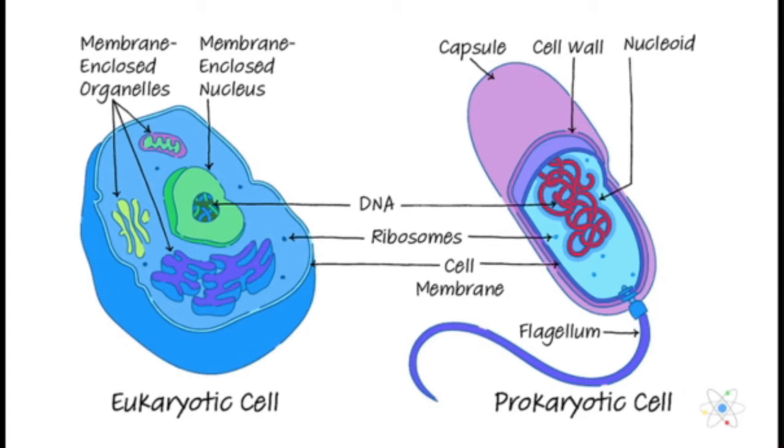That is, they contain a definite nucleus. The chromatin bodies are enclosed, this is the chromatin body, by a nuclear membrane. Both asexual and sexual division occur in eukaryotes. They are larger than prokaryotes and show better structural organization and increased functional efficiency than prokaryotes.